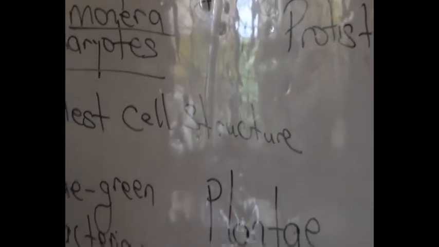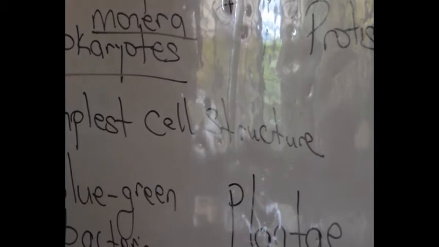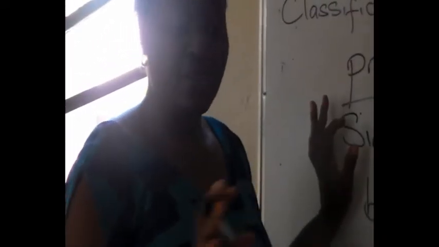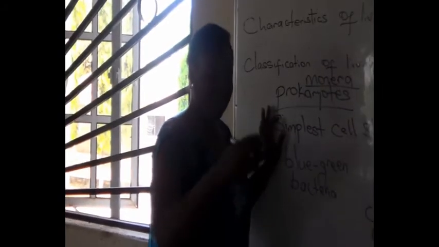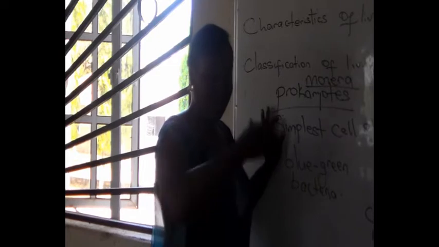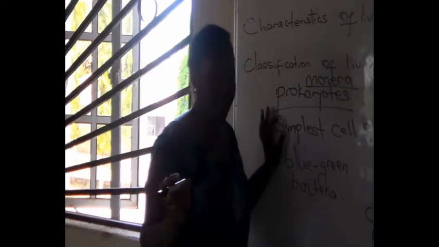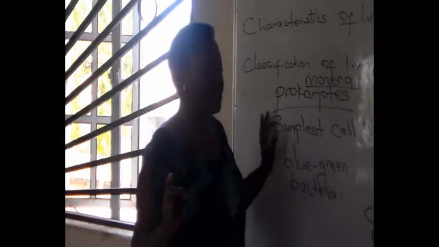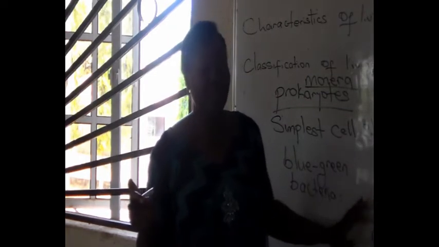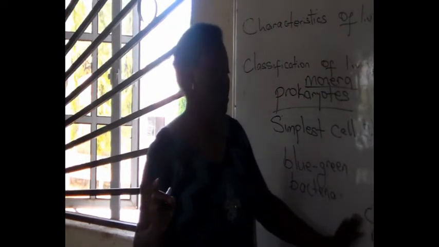Under plantae we have the Thallophyta, the smallest group. The Thallophyta have no roots, no stems, for example Spirogyra. If you have seen Spirogyra before, you know we find it in water and damp places. Spirogyra does not have roots, does not grow stems, no leaves, nothing. So Spirogyra is a typical example of Thallophyta, the smallest group of the plantae kingdom.